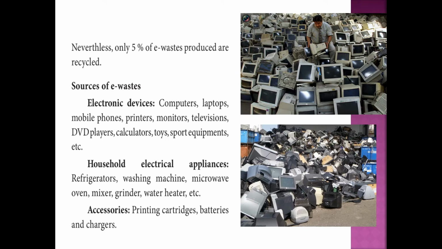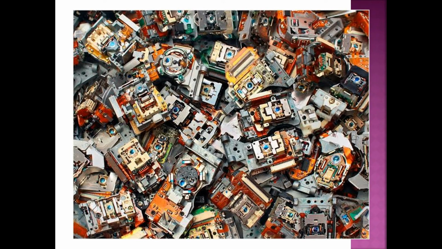What are the sources of e-waste? Electronic devices like computers, laptops, mobile phones, printers, monitors, television, DVD players, calculators, toys, sports equipment, etc. Household electrical appliances like refrigerator, washing machine, microwave oven, mixer, grinder, water heater, etc. Accessories like printing cartridges, batteries and chargers are also considered e-waste. See the accumulation of e-waste.